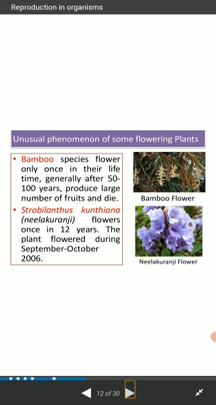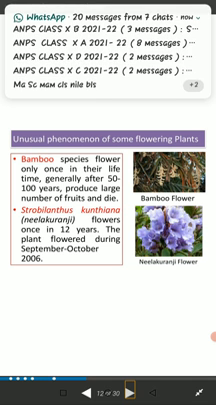There are some unusual phenomena in some flowering plants, like the bamboo species, which flower only once in their lifetime, generally after 50 to 100 years, produce a large number of fruits and die. Another type is the Nilakuranji flower, which flowers once in 12 years. The plant flowered during September to October 2006. This is actually for general information.